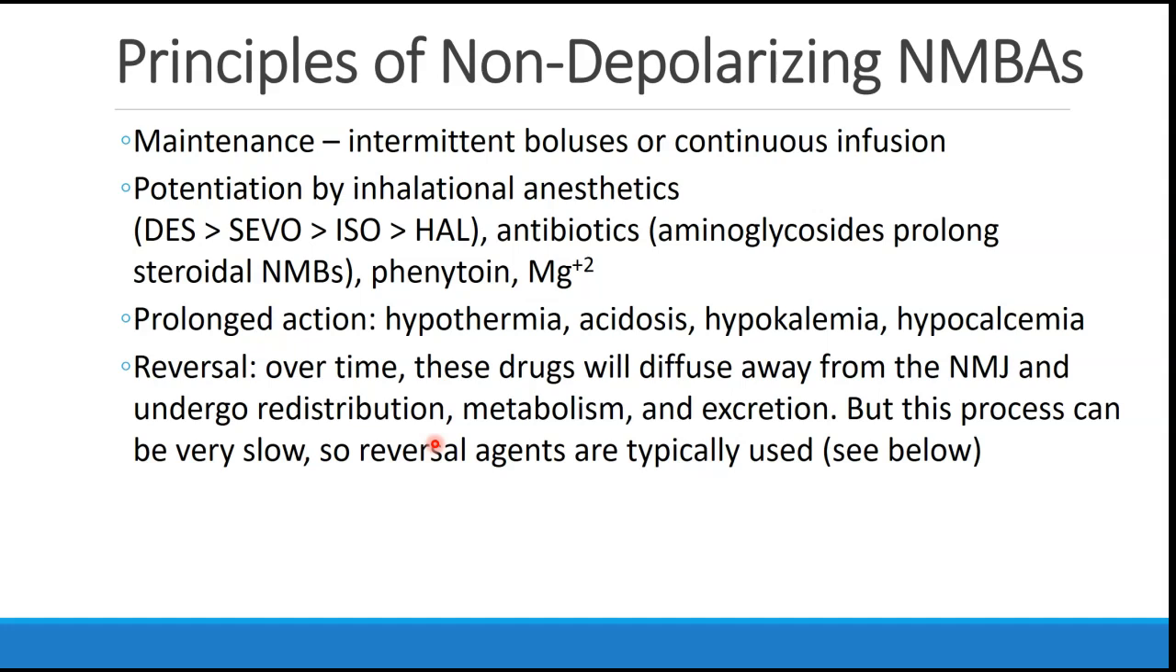Non-depolarizing neuromuscular blocking agents can be maintained throughout the anesthetic with intermittent boluses or by continuous infusion. These drugs are potentiated by inhalational anesthetics, with desflurane causing the most weakness, followed by sevoflurane, isoflurane, and then halothane. Other drugs that can potentiate these non-depolarizing agents include antibiotics like aminoglycosides, phenytoin, and magnesium. Other conditions that can prolong the action of non-depolarizing agents include hypothermia, acidosis, hypokalemia, and hypocalcemia.